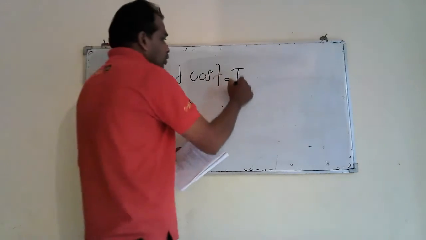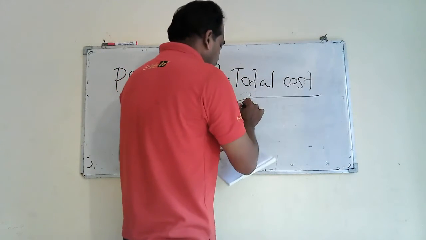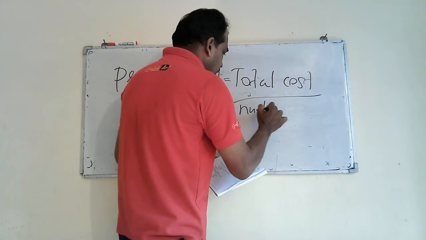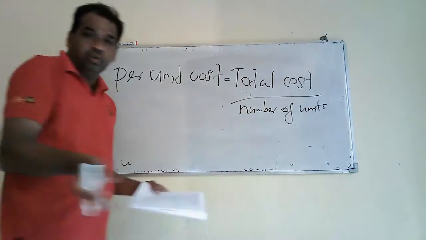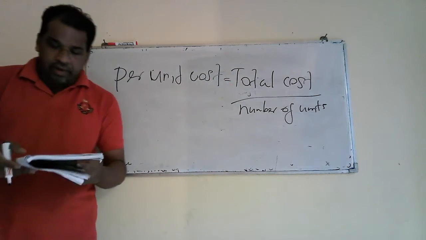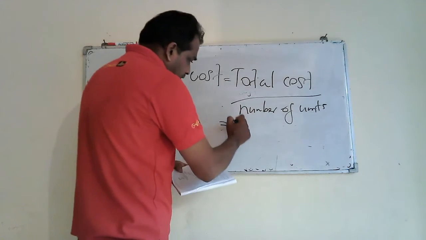Then here, you have the formula: total cost divided by number of units produced during the period. Normally you are given those details. Here, total cost we got 200,000 rupees.